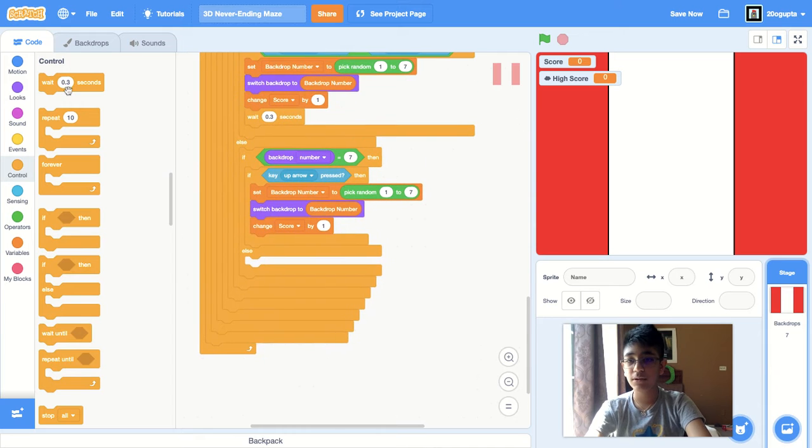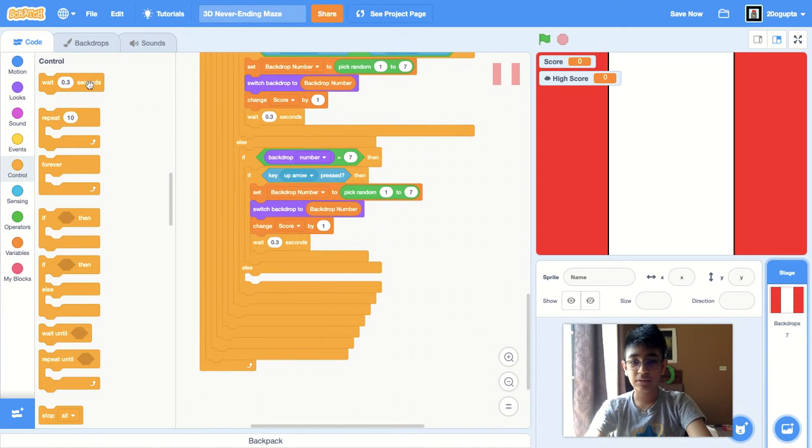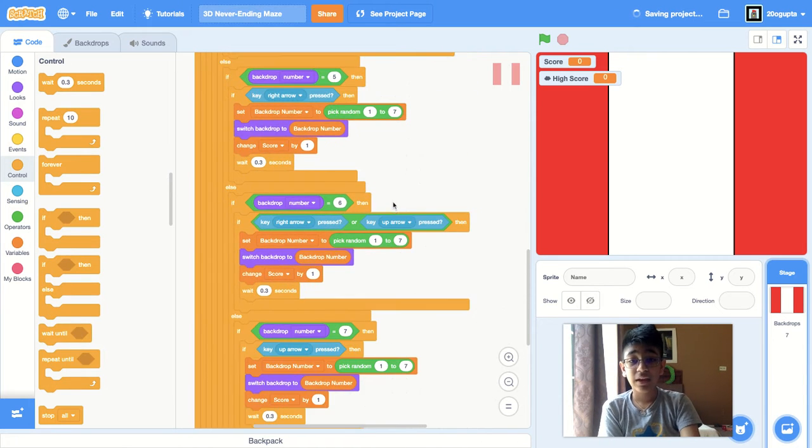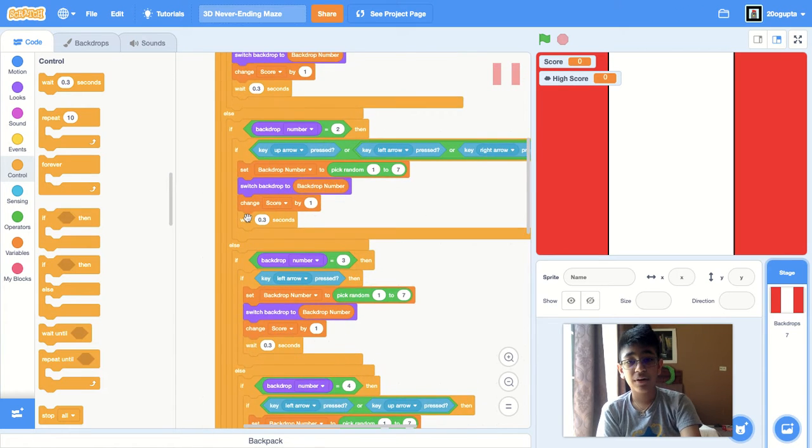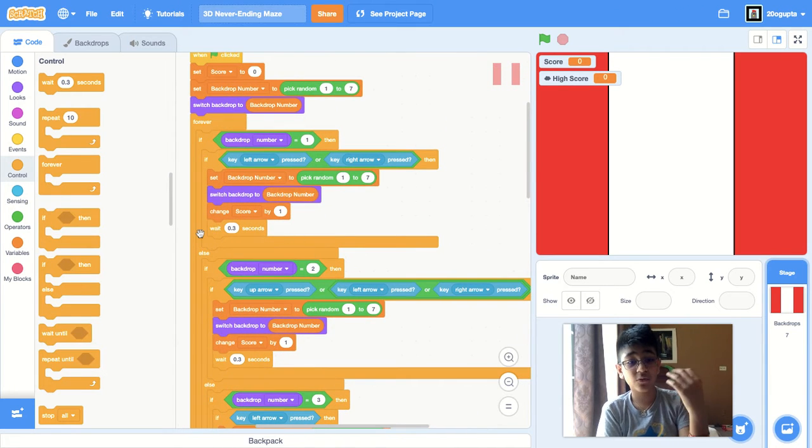There we go, last one. Done. That is all I have for the wait 0.3 seconds, and I'm just checking over it again to make sure. There we go, I checked. Everything has the 0.3 seconds. We want everything to have 0.3 seconds. Otherwise, it's still going to be sometimes glitchy on some things.